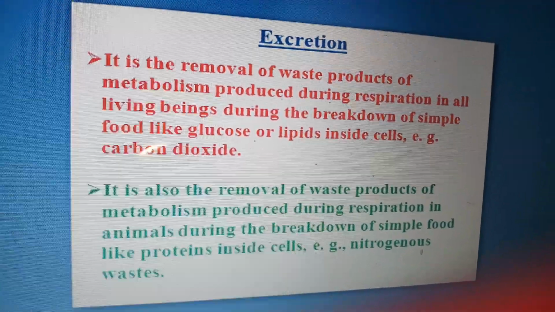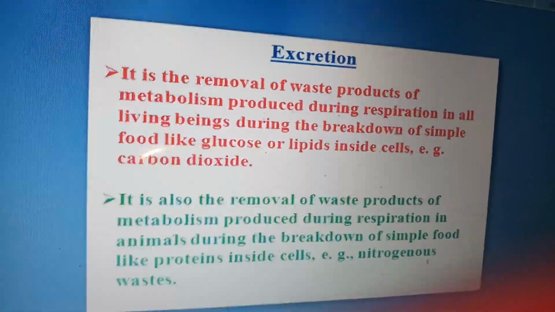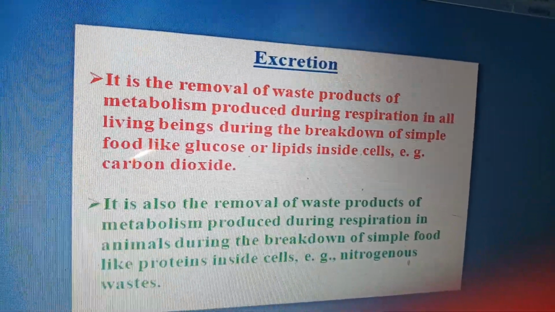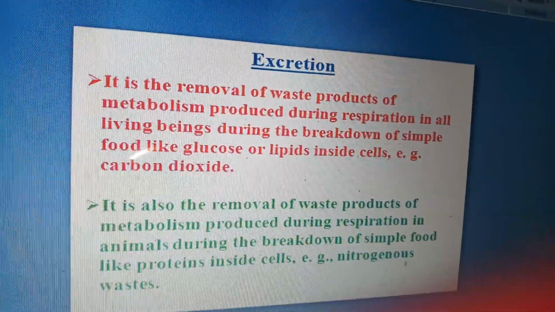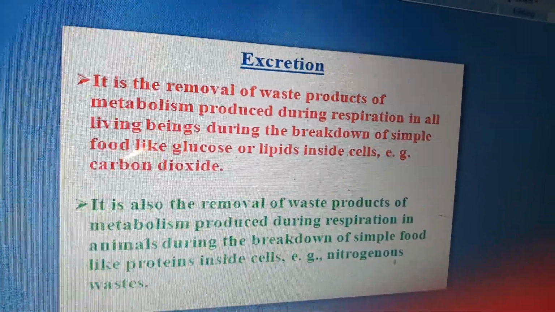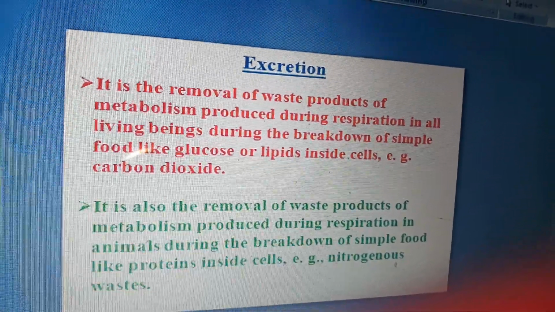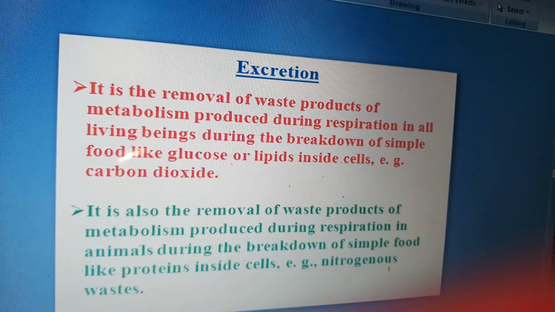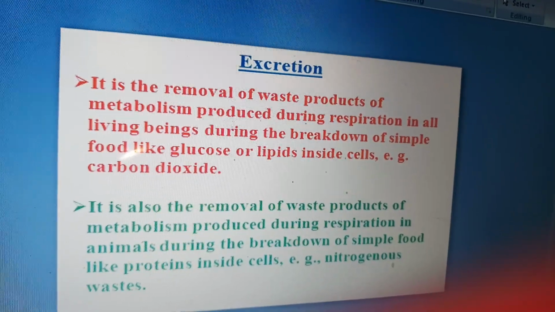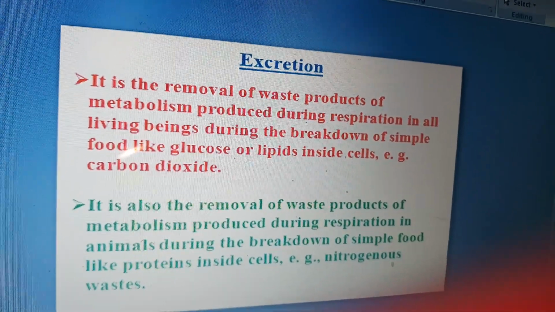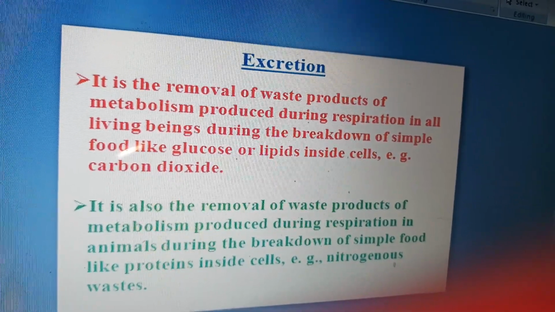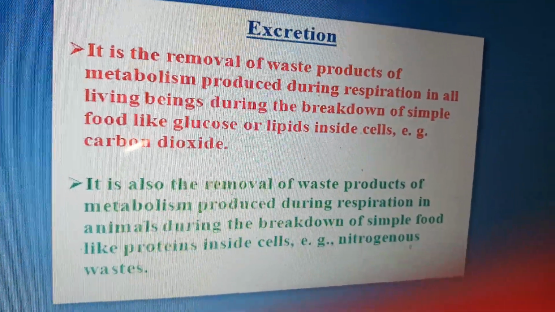Now excretion, as I explained to you, it is the removal of metabolic waste product. It is the removal of waste product of metabolism produced during respiration in all living beings during the breakdown of simple food like glucose or lipids inside the cell. Like carbon dioxide, as I told you, it comes out from every tissue and cell after the gaseous exchange.